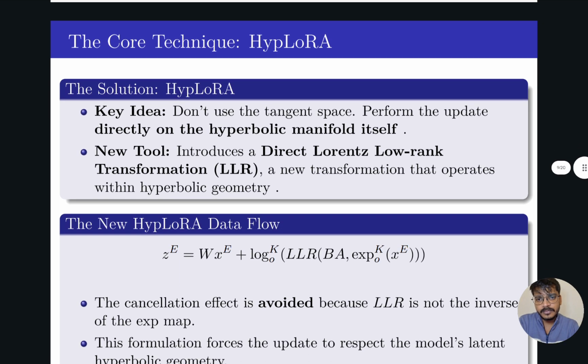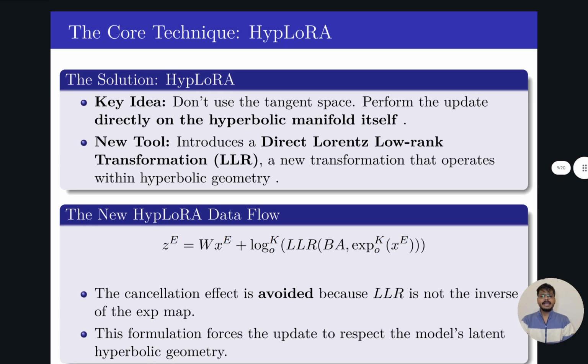So what is the main technique of HypLoRA? Now, don't use the tangent space. Perform the update directly on the hyperbolic manifold itself. Introduce a direct Lorentz low rank transformation, a new transform that operates within the hyperbolic geometry.